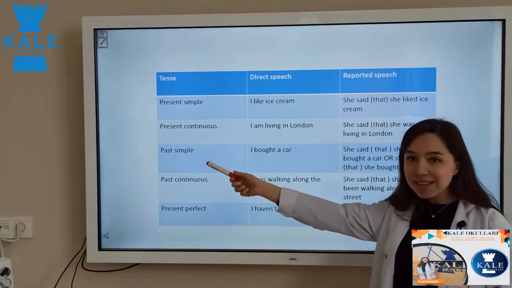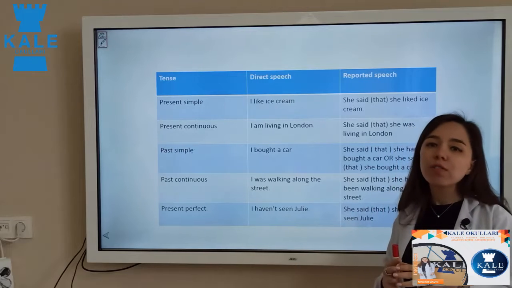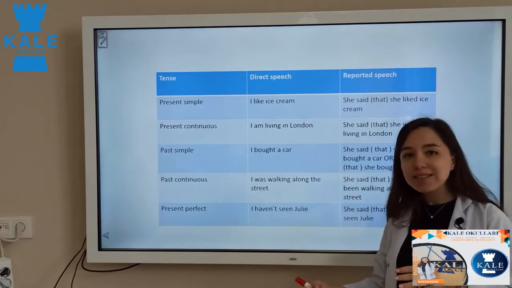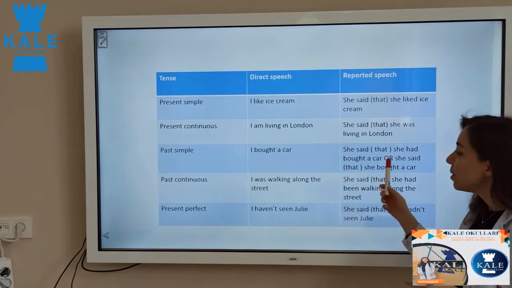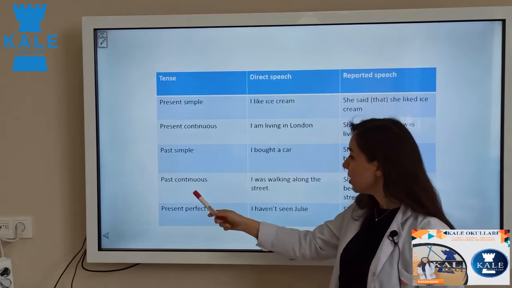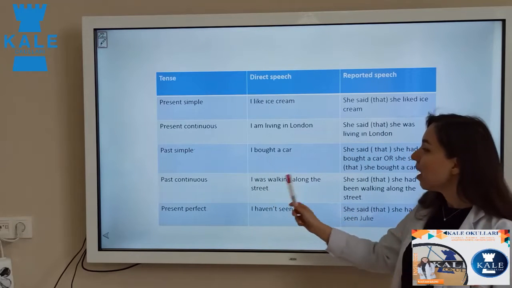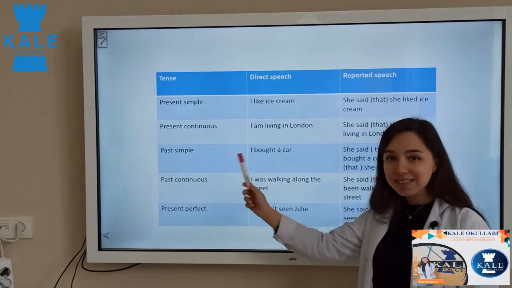Pay attention. In past simple, when you want to change it to reported speech, both of them are true. You can write past simple or you can write past perfect. It's not different. It means that both of them are acceptable in the exams. Past continuous. I was walking along the street. Was plus verb plus ing for past continuous.